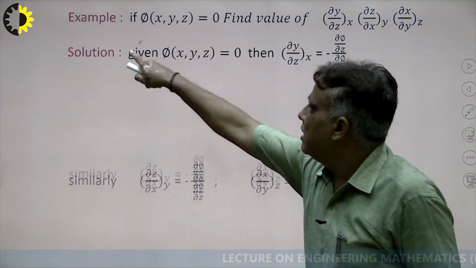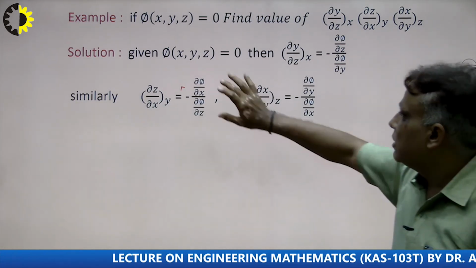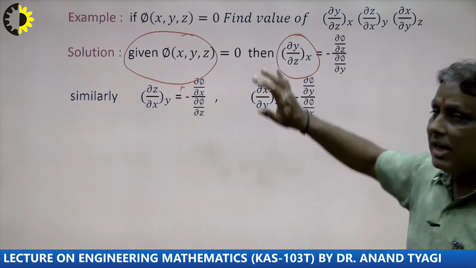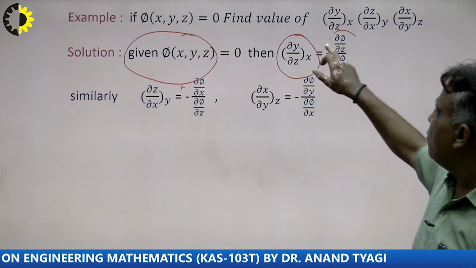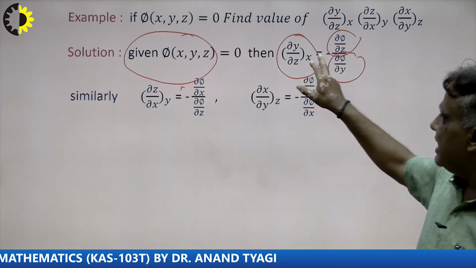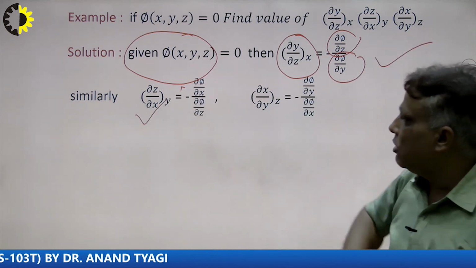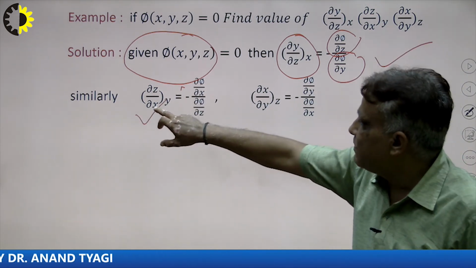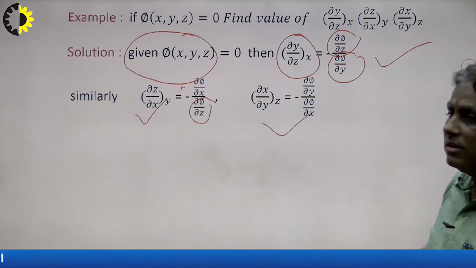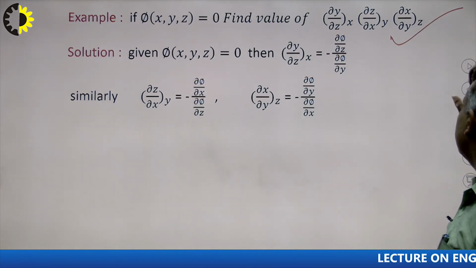So this is the given, right? So what will be the result here? We see this is the given function. Then what is this? This is differentiation of phi with respect to z and differentiation of phi with respect to y, with x as a constant, I write here with the help of the previous formula. Similarly, what will be the formula of these terms? Differentiate phi with respect to x in the numerator and differentiation of phi with respect to z in the denominator, and this is the third formula. Suppose I want to multiply all these things, because our calculation is this.